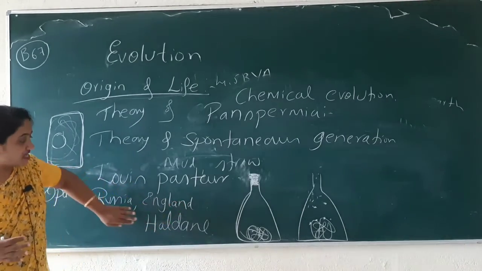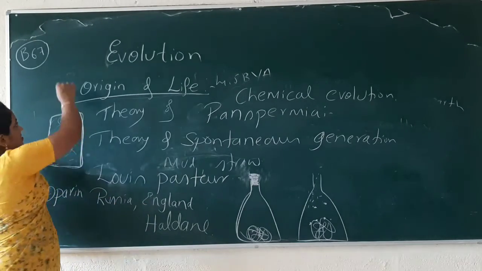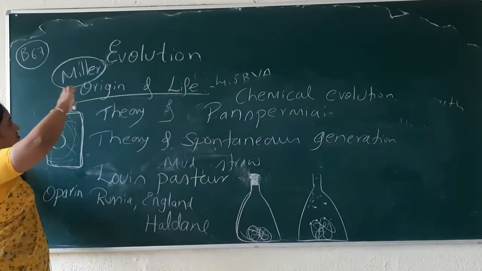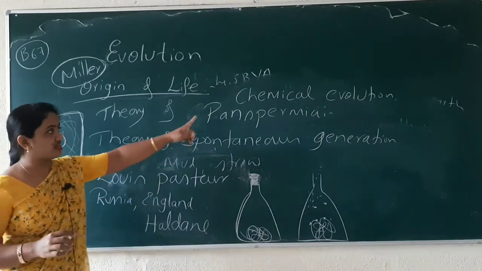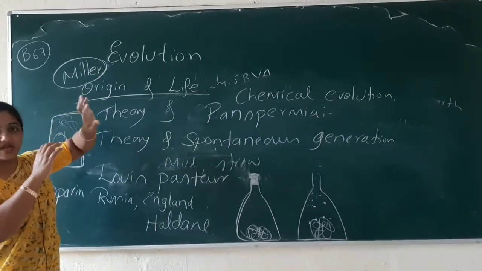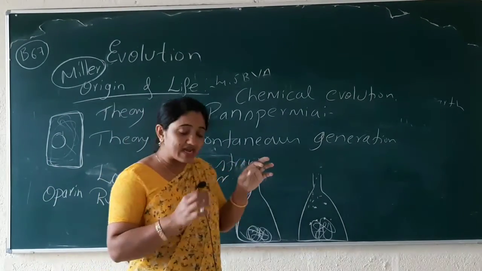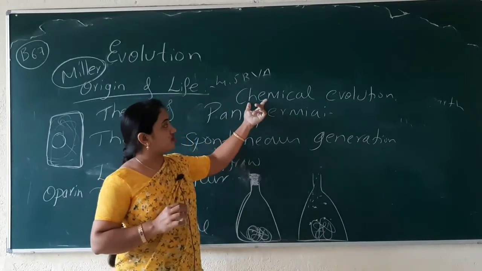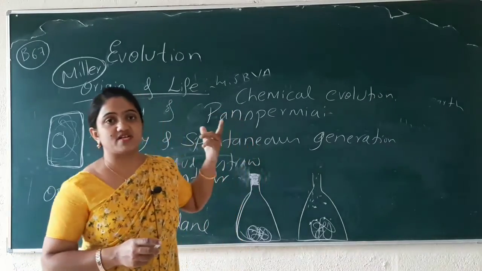After that, based on their concepts and their theory, Miller conducted one experiment based on the theory of chemical evolution. He made a setup of glass and conducted one experiment. What experiment was it? It was on the basis of chemical evolution. What was there in the experiment? That we will understand in the next session.